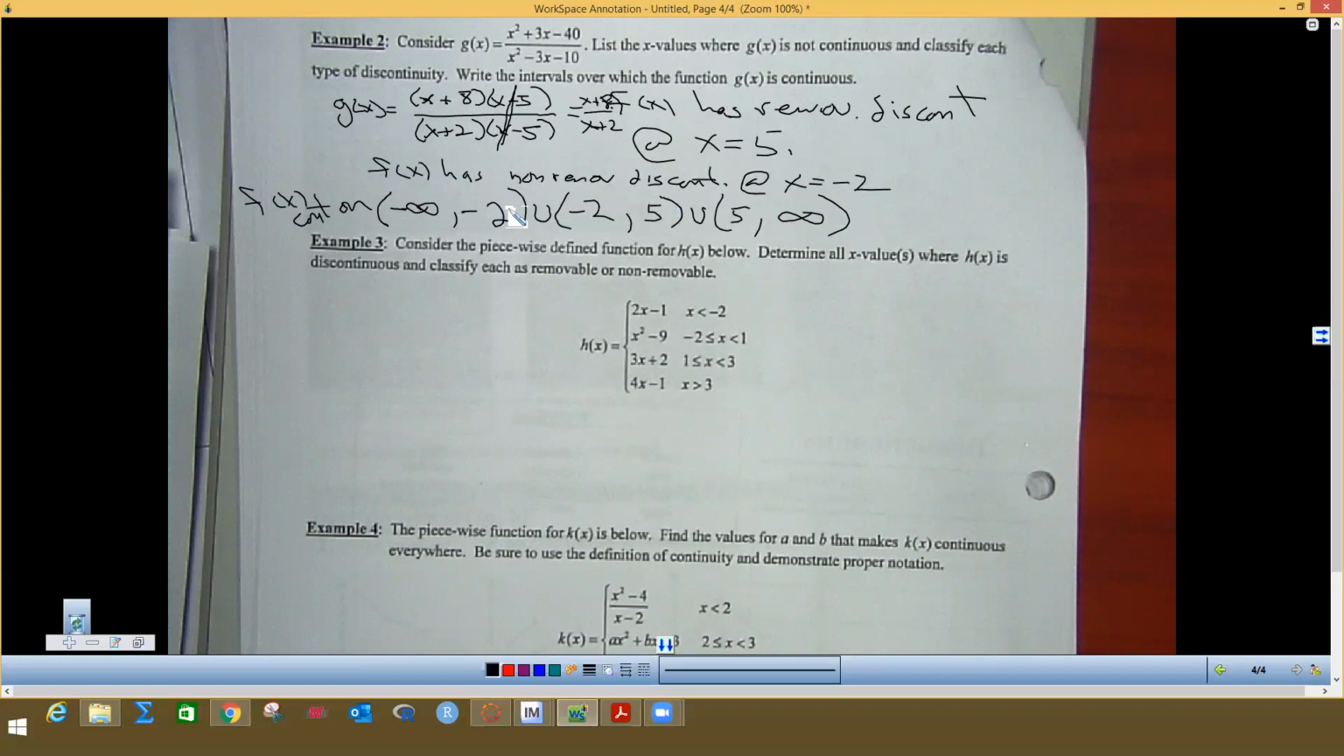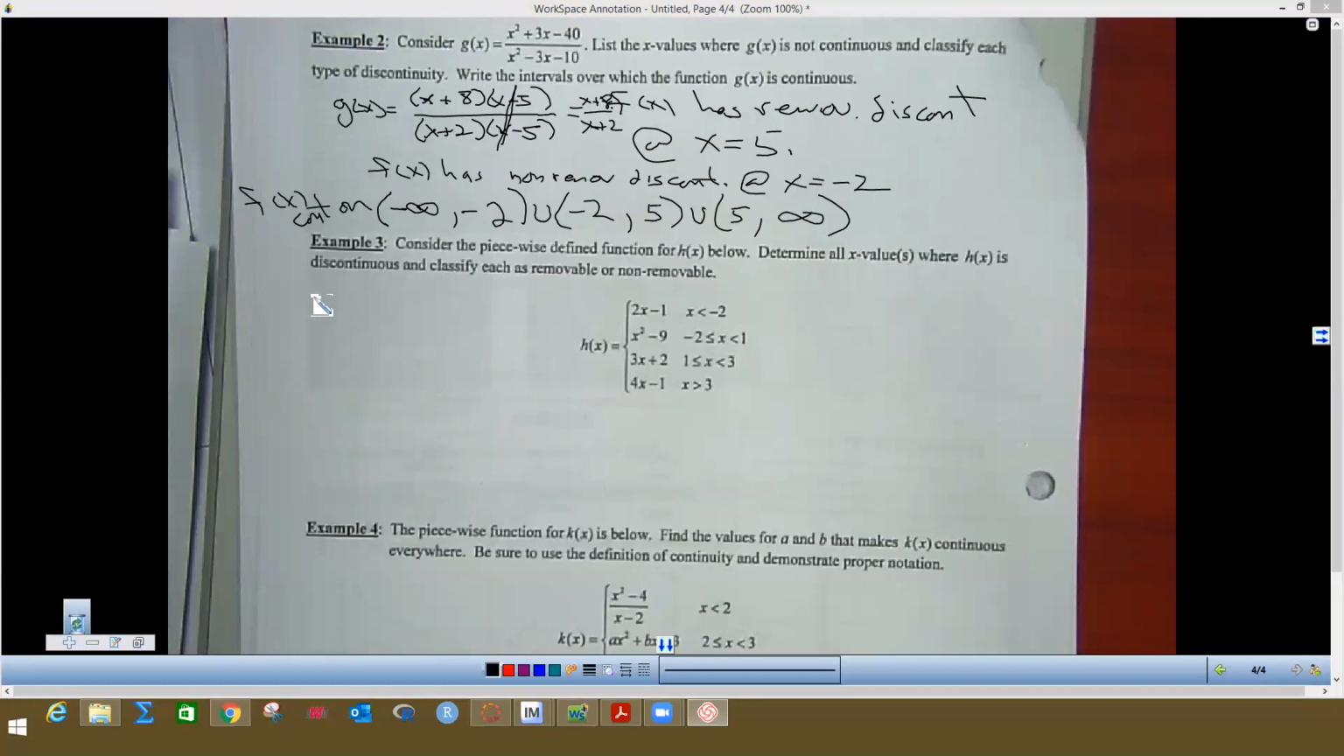Parentheses means it's not included, and we always put parentheses at -infinity, infinity, because you can never reach those. Part 3 says consider the piecewise defined function h of x down here below. We got 4 pieces there. I haven't seen that many on an AP test, doesn't mean they won't do that though. Determine all x values where h of x is discontinuous and classify each as removable or non-removable.